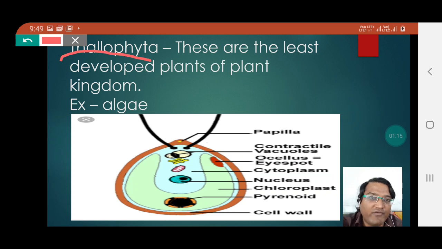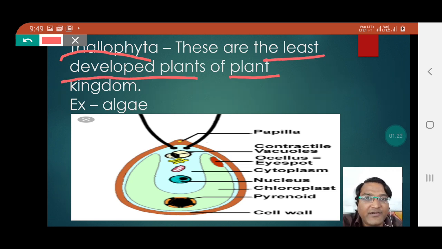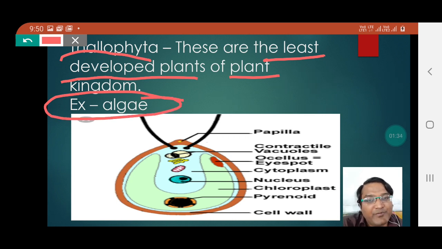So it is quite obvious that Thallophyta will be the least developed plants of the plant kingdom. You can find the example of Thallophyta, that is, example algae.